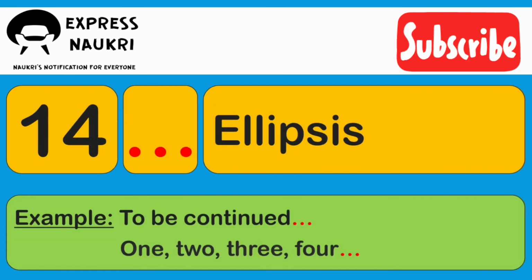14th, ellipsis. Ellipses look like a set of three periods together. This punctuation symbol is used to show that there has been an omission of some letters or words. In many cases, ellipses are used to cut statements short to avoid unnecessary or irrelevant words that have no impact on the meaning of the statement being made.